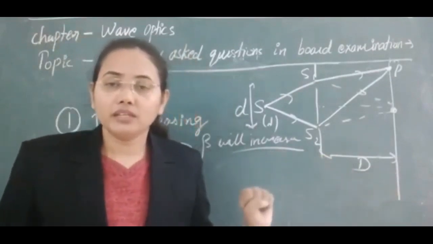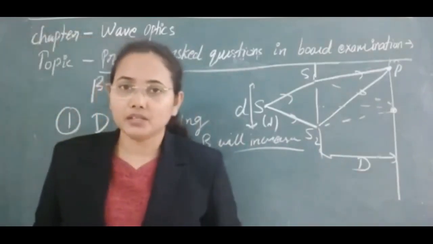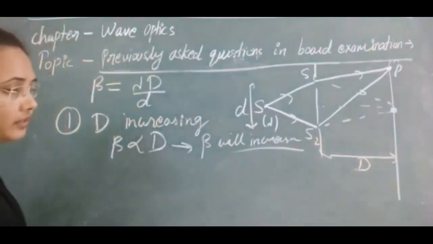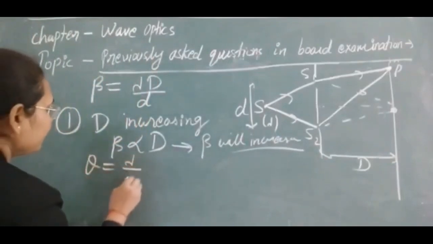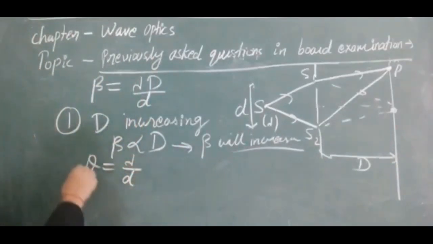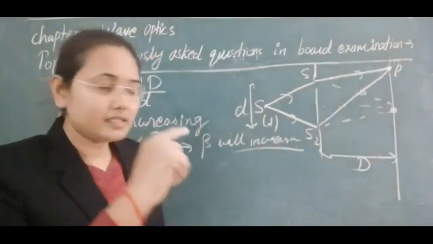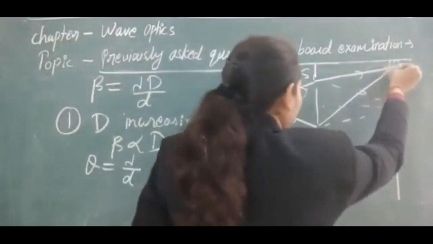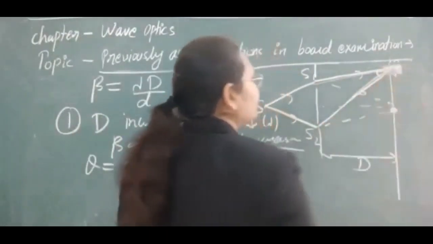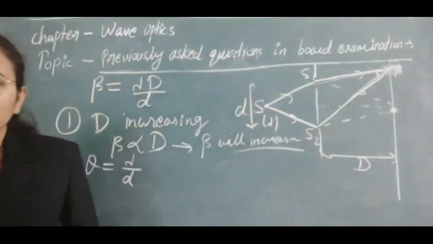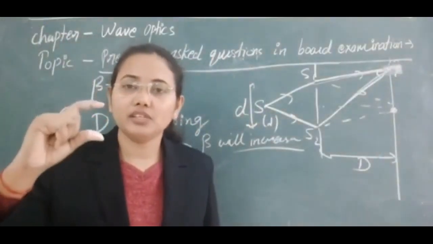And one more thing we have: this is fringe width, but we also have angular separation. The angular separation of the fringes is given by theta equal to lambda by d. It means the fringes are separated at some angle from here. If we view it, they meet at some angles, and that angle is known as the angular separation between the fringes.